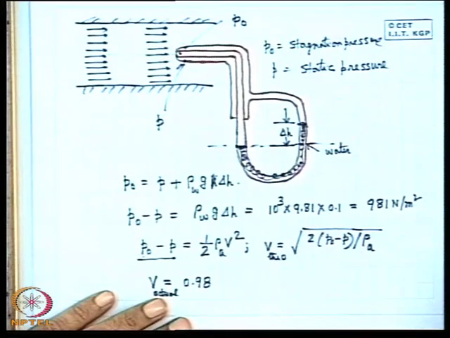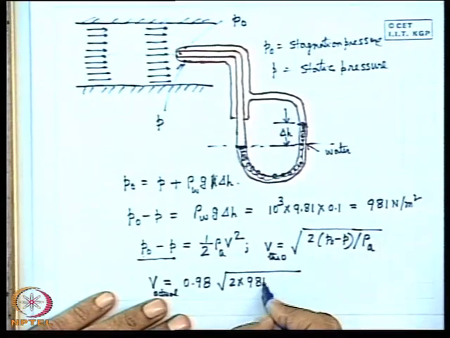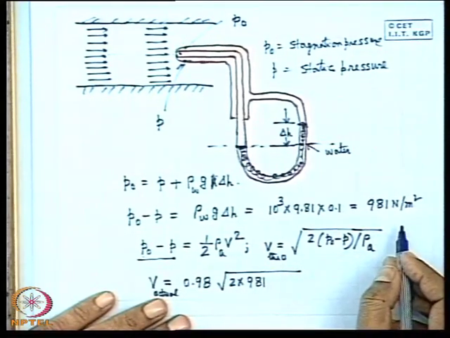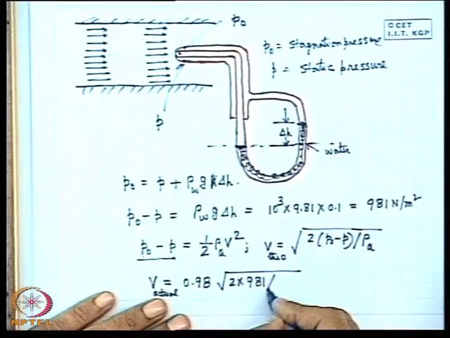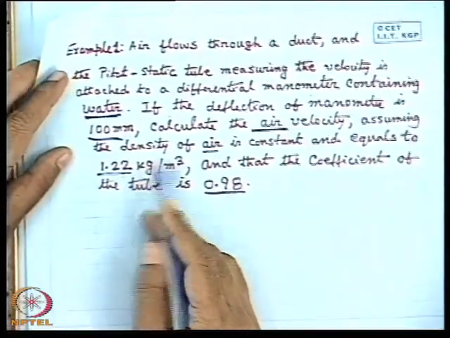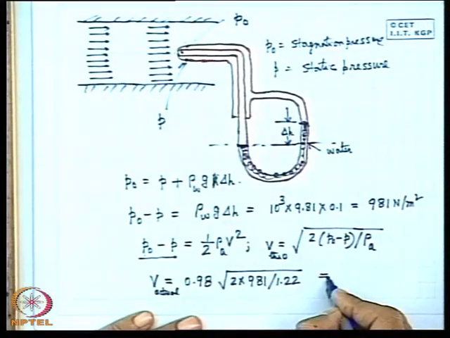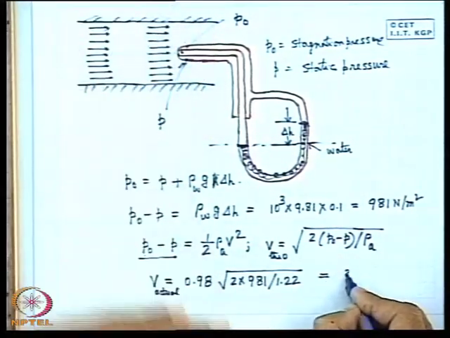So, 0.98 times root over 2 into (P0 minus P), which we have already calculated earlier as 981 Newton per meter square, divided by 1.22, the density of air, which is also given in the problem, 1.22 kg per meter cube. If you calculate this, it will come out to be 39.3